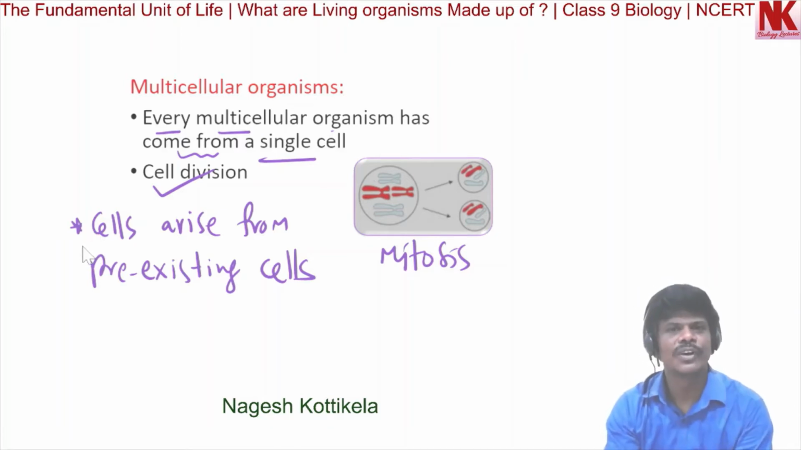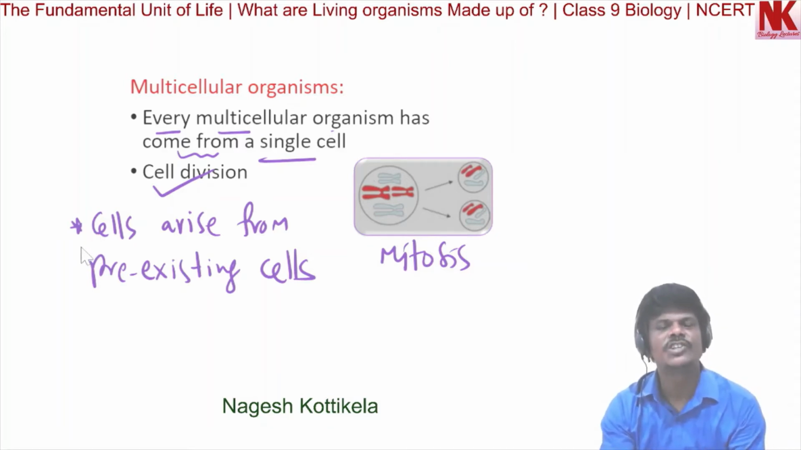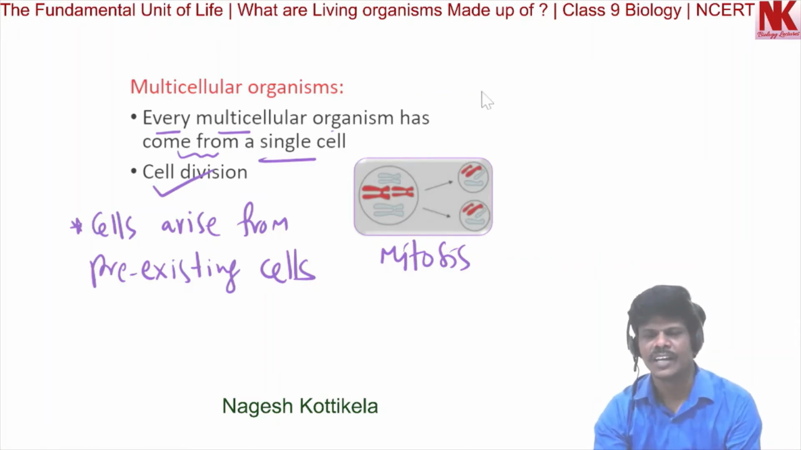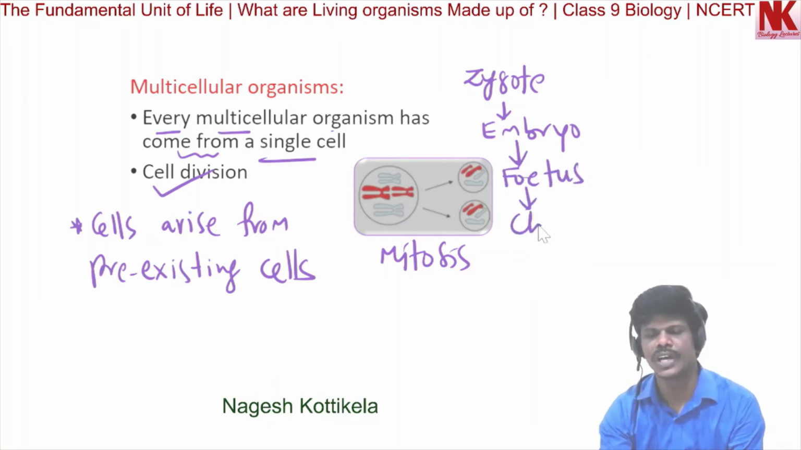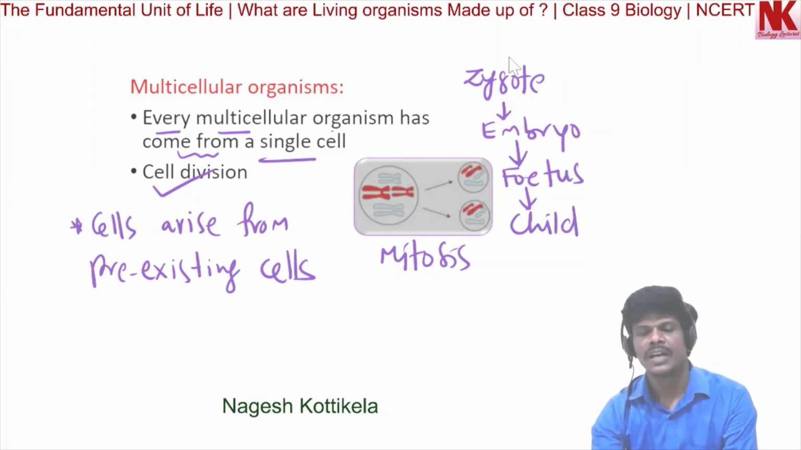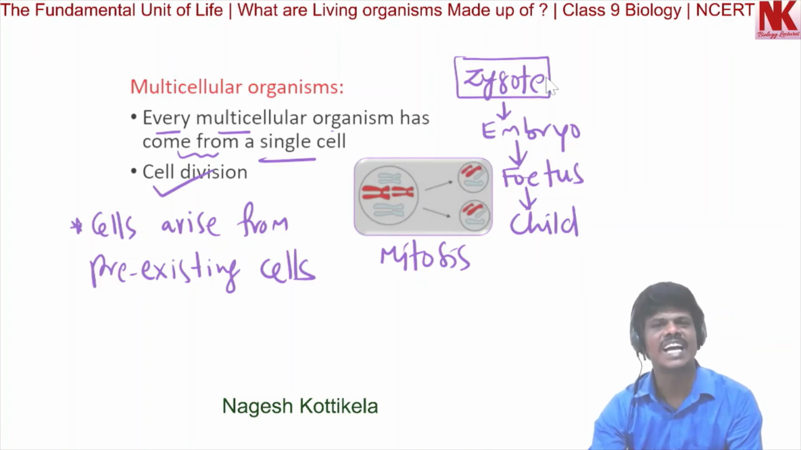Can you think of humans evolved from which single cell? The answer is zygote. Zygote undergoes repeated mitotic divisions to form embryo, and embryo further develops into fetus, and the fetus develops into child. So this is how a human child develops from a single cell that is called zygote. It is actually a fertilized egg.